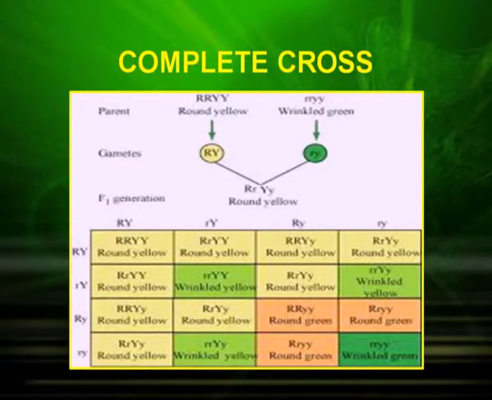So, now let us have a quick summary of the dihybrid cross. The parents are represented by capital R, capital R, capital Y, capital Y for the round yellow color that was dominant, and small r, small r, small y, small y for the recessive character, that is wrinkled and green. So, the gametes after fusion produced the F1 generation, which were all round yellow, capital R, small r, capital Y and small y. Now, let us see what the results were.